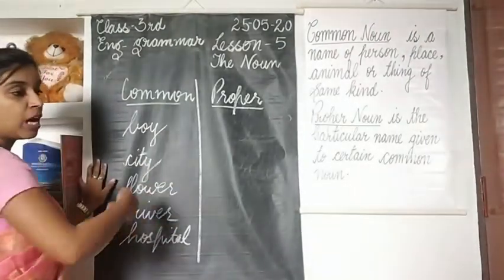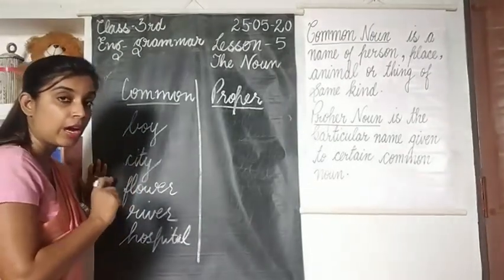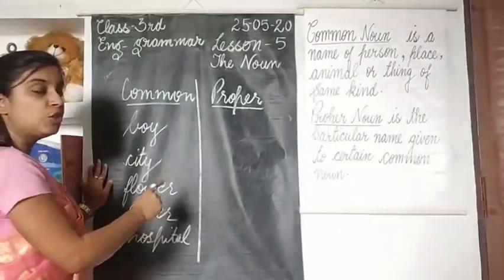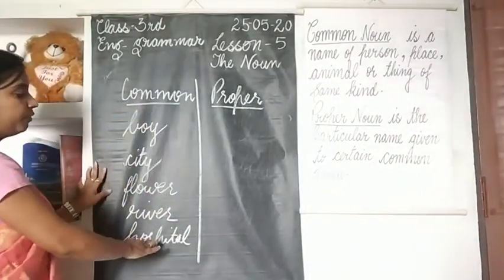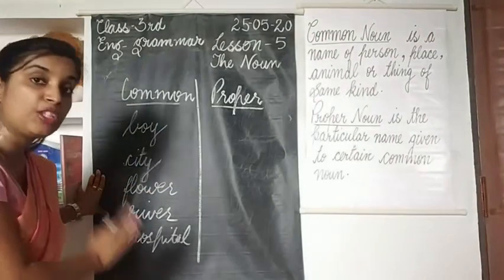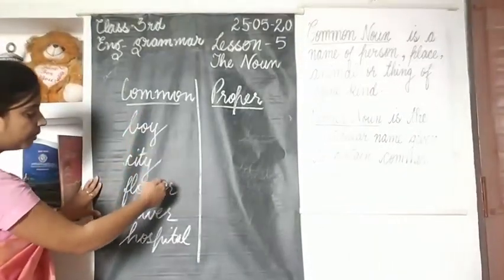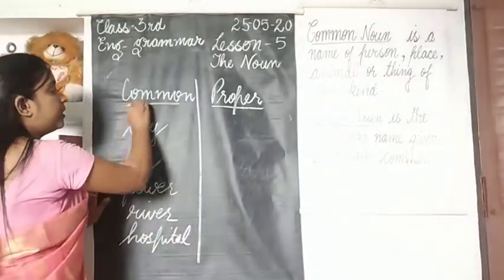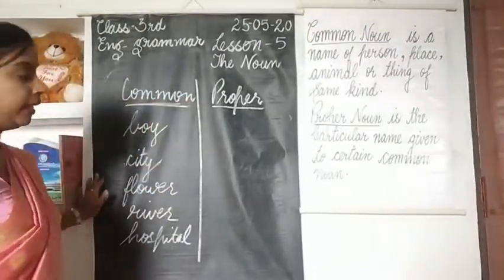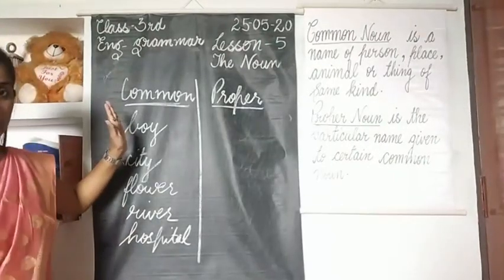Flower, if I say flower, I am not mentioning the name of a flower, I am talking about flower in general. River, hospital, nowhere is the name of these person, place, animals or things mentioned. We are talking about them in general. So in that case it is a common noun. These are all examples of common noun.